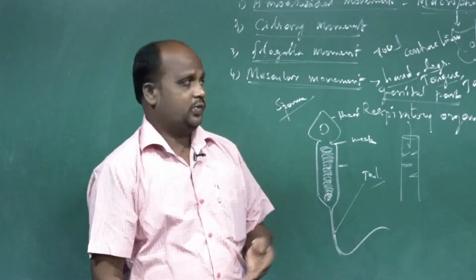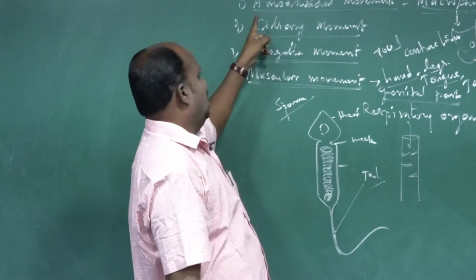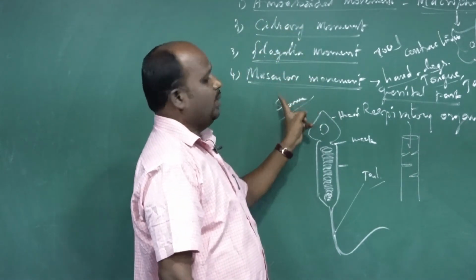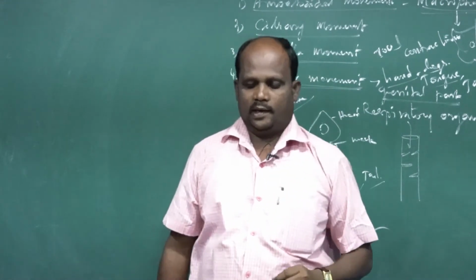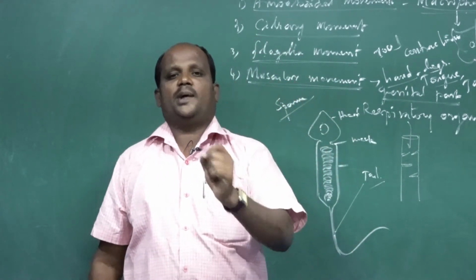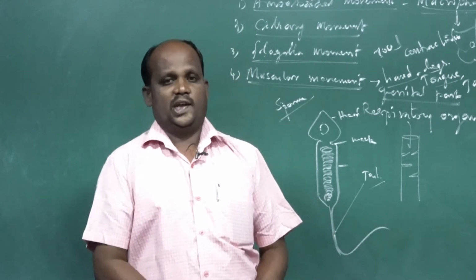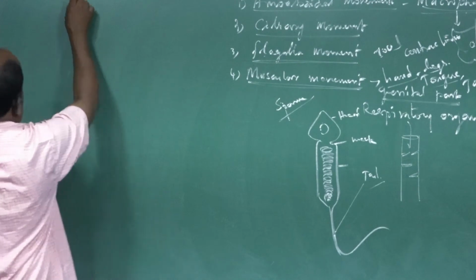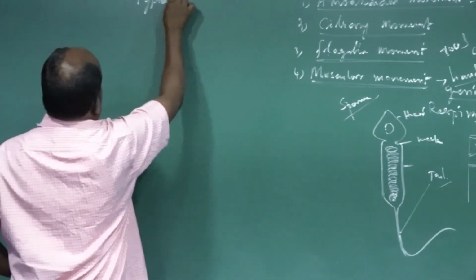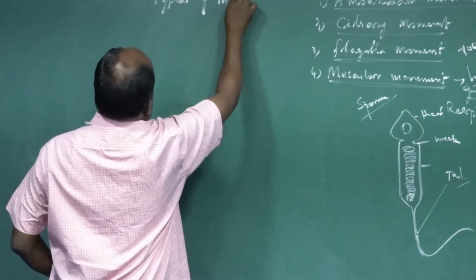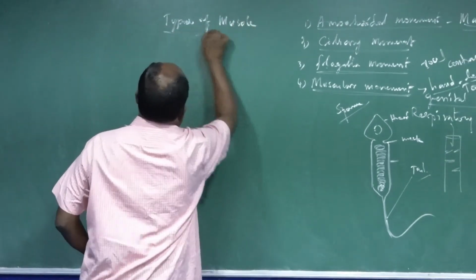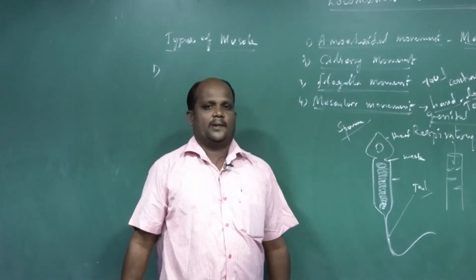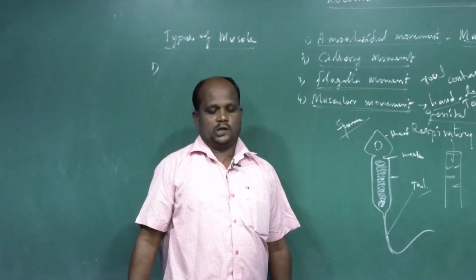So we already talked about four different types of movement: amoeboidal movement, ciliary movement, flagella movement and muscular movement. The next one is different types of muscles. Types of muscle: from our bodies, three types of muscles are there.